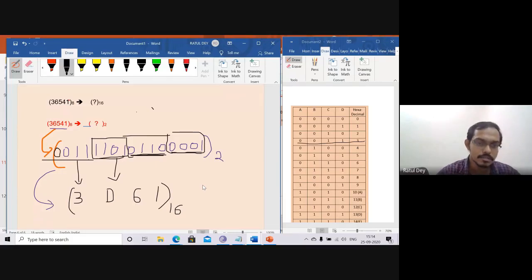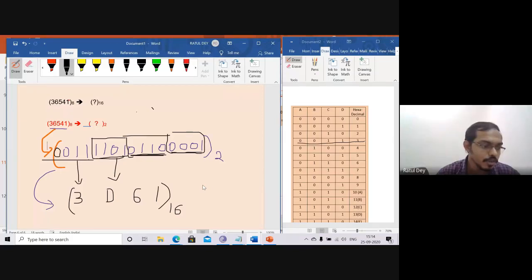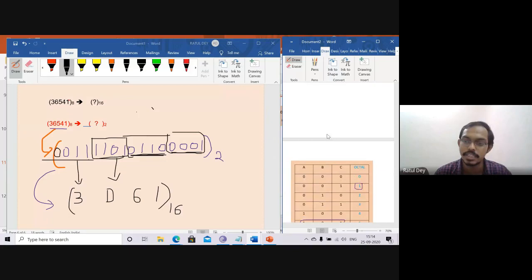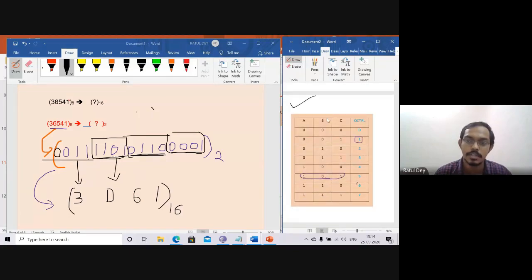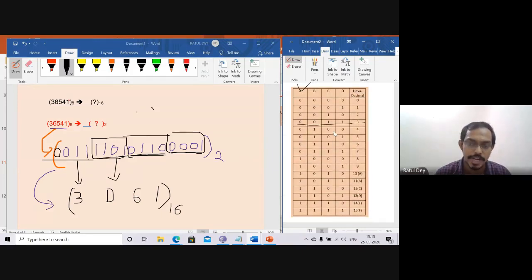Is it clear to all of you? Yes, sir. So if you go in for any number system conversion, you can remember two things. First, the truth table: this one is the hexadecimal to binary truth table, and the next one is the octal to binary truth table. If this table is with you, fine. If not, just take a snapshot and write it in your copy. So you can remember how it is working.